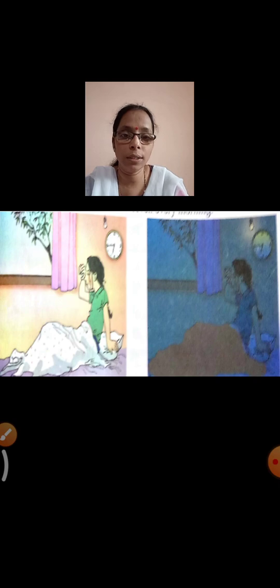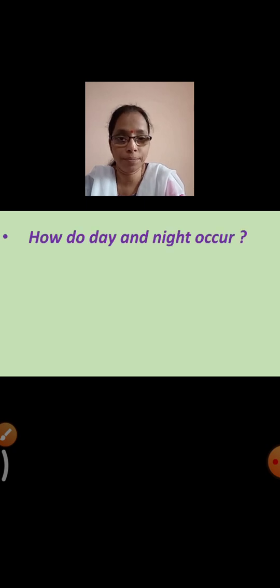Now just have a look on your screen. You can see two pictures. What difference can you see in those two pictures? What is it telling you about? Yes, it is telling you about the time. The first picture is telling you that it is day and the second picture is telling you that it is night. Yes. Now tell me, how do day and night occur?